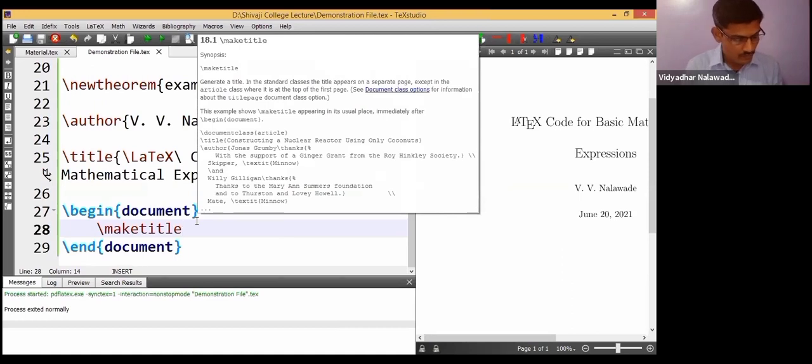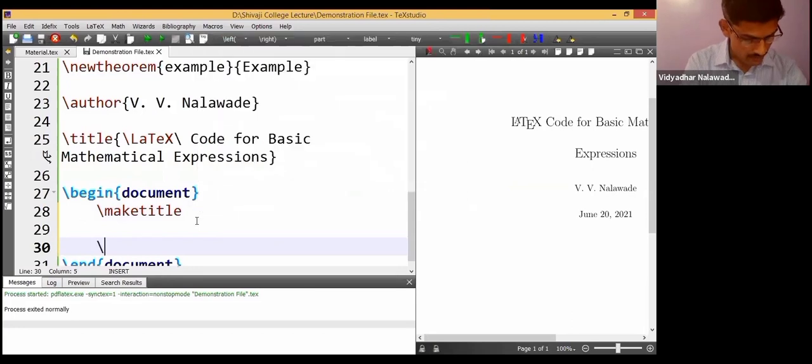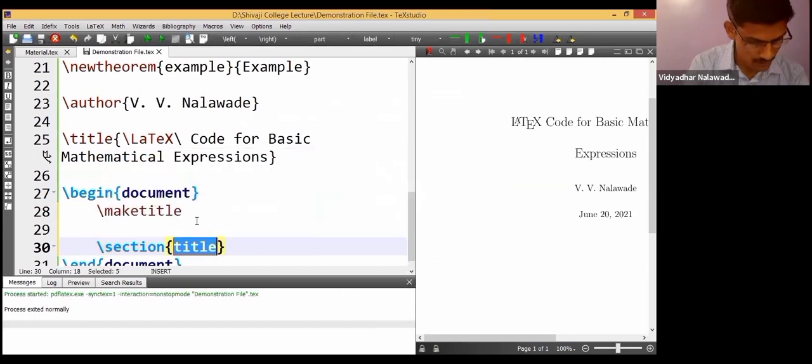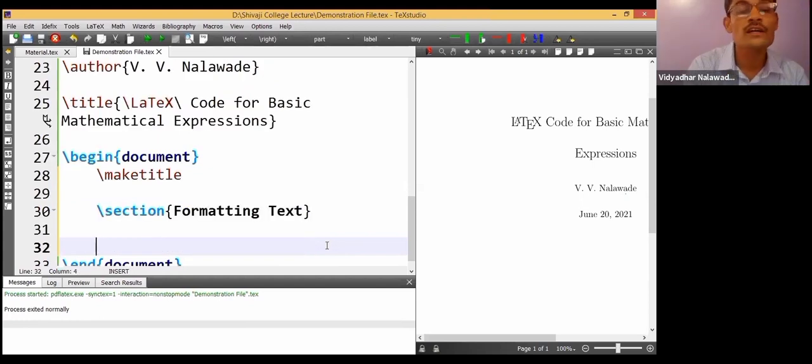Then, about the formatting, let me typeset something there. Let me make some sections. Section here. Section is formatting text. How to give color to a text?